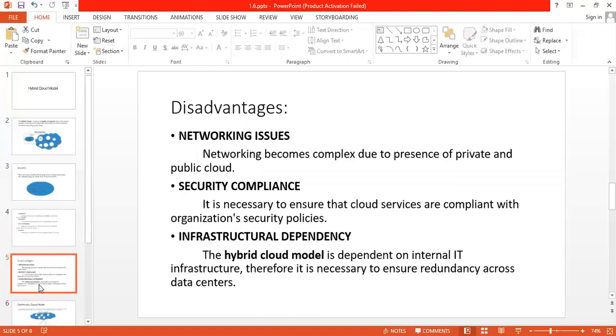Next is disadvantages. As there are advantages, there are some disadvantages. Hybrid cloud has a high number of advantages, but some disadvantages also. Disadvantages in the sense, you can say challenges are there. So the first thing is networking issues. Networking becomes complex due to the presence of private and public cloud.